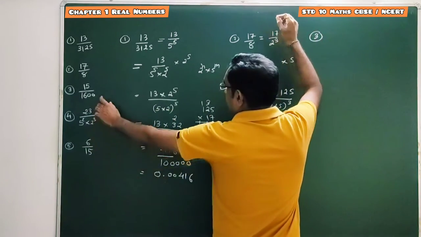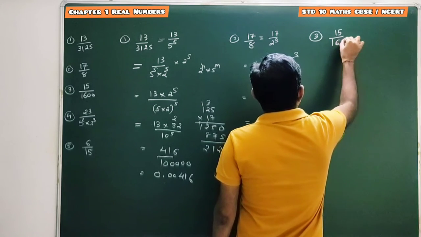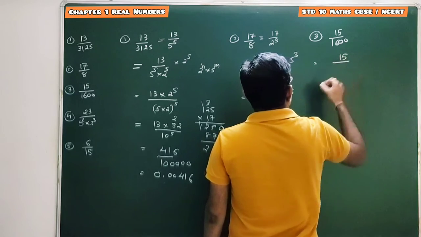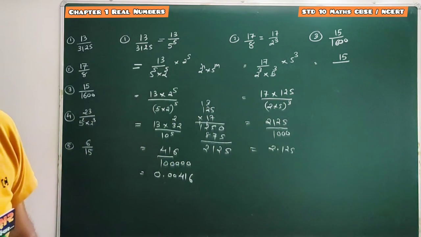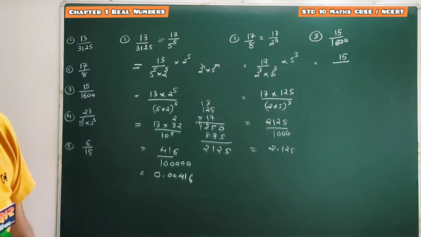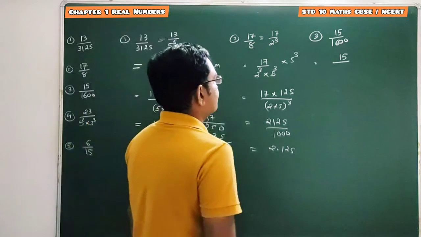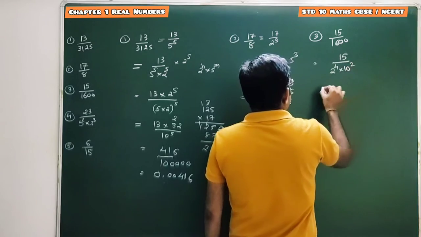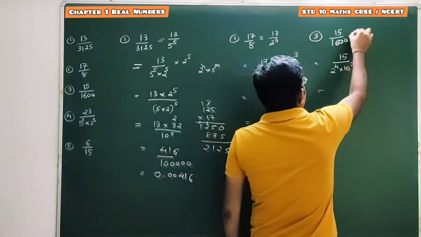Next one is question number 3, 15 upon 1600. What is the prime factorization of 1600 that we have derived? It's 2 raised to 4 into 10 square. 16 into 100 gives 1600.